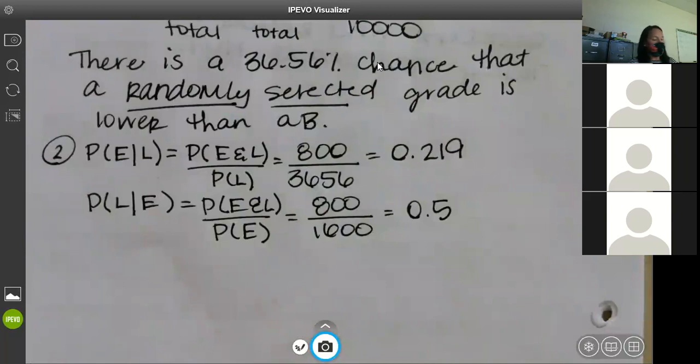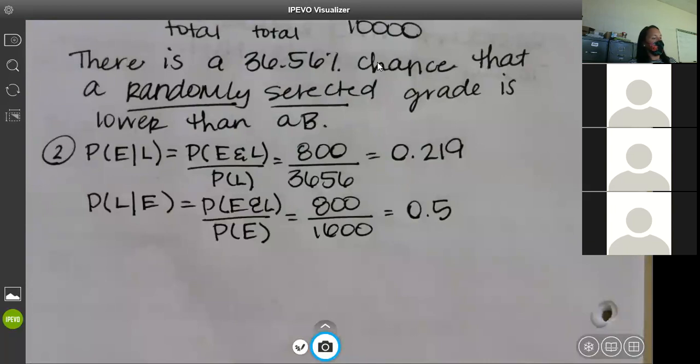There's only one we can do. Is it the first one? Not quite. So the first one says, given that they're failing, they're in an EPS course. The second one says, given that they're in an EPS course, they're failing.